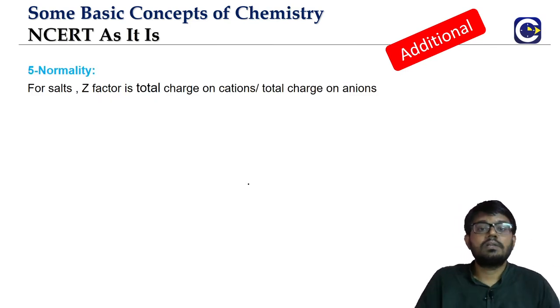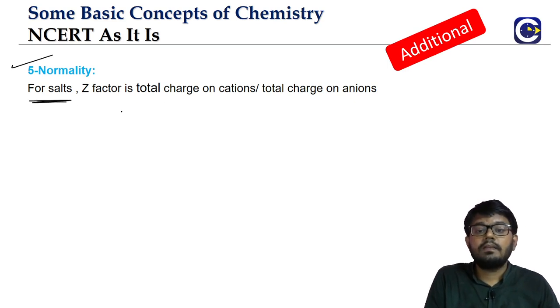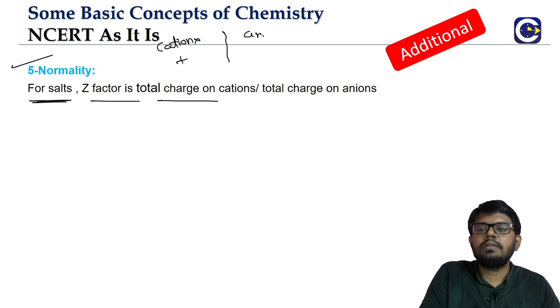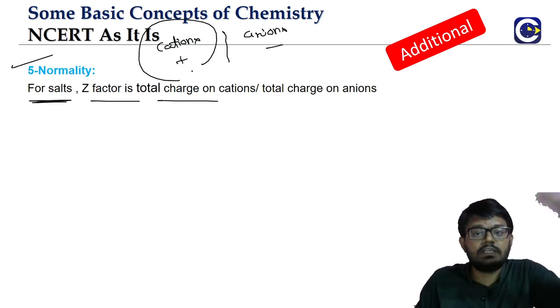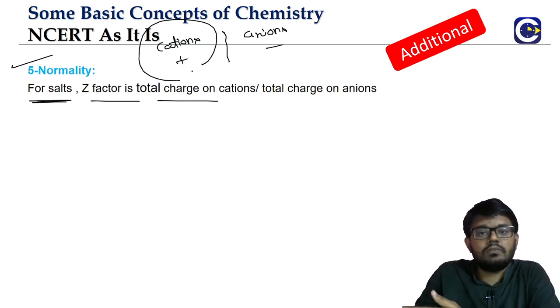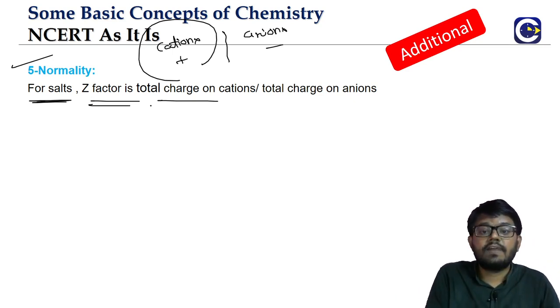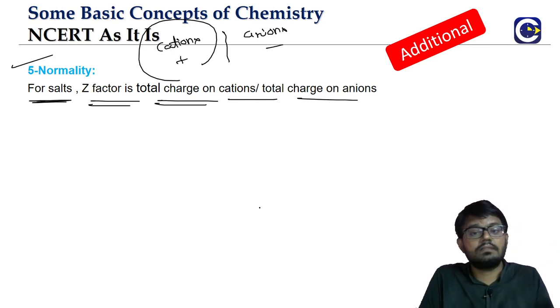Let's go to the salts. So we are going one by one category. For a salt, if you break down the salt, on one side you will have the positive charge, that is the cation part. On the other side you will have the negative charge, that is the anion part. We will not double count it, because when cations go for the charge exchange, anions automatically go to the other side. We have to count it only once. Z factor will be the total charge of the cations or the total charge of the anions.